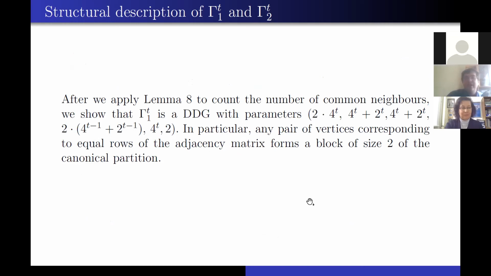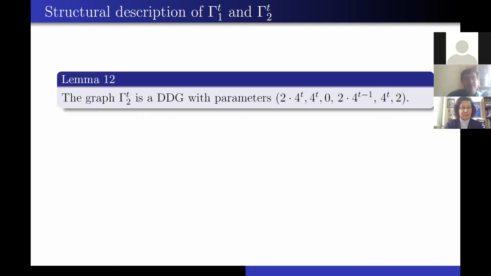And in particular, any pair of vertices corresponding to equal rows of the adjacency matrix forms a block of size 2 of the canonical partition. And this similar approach gives us the result for gamma 2t. So gamma 2t is a DDG with parameters. And note that in this case, lambda 1 equals 0.